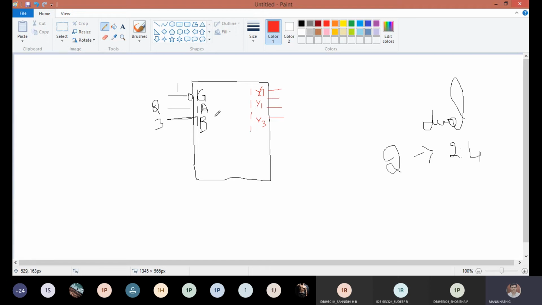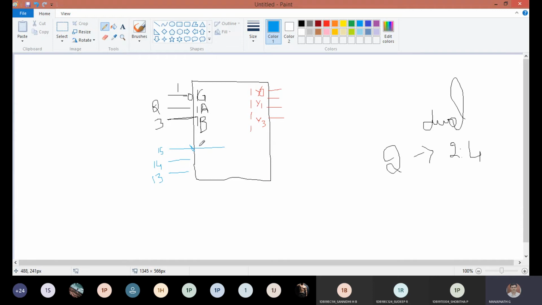Similarly, you have one more in this. Same thing, you replicate it and complement this, but the pin numbers get changed. Here it was 1, 2, 3. Here, from the bottom, it is 13, 14 and 15. So your pin number 15 is complemented.